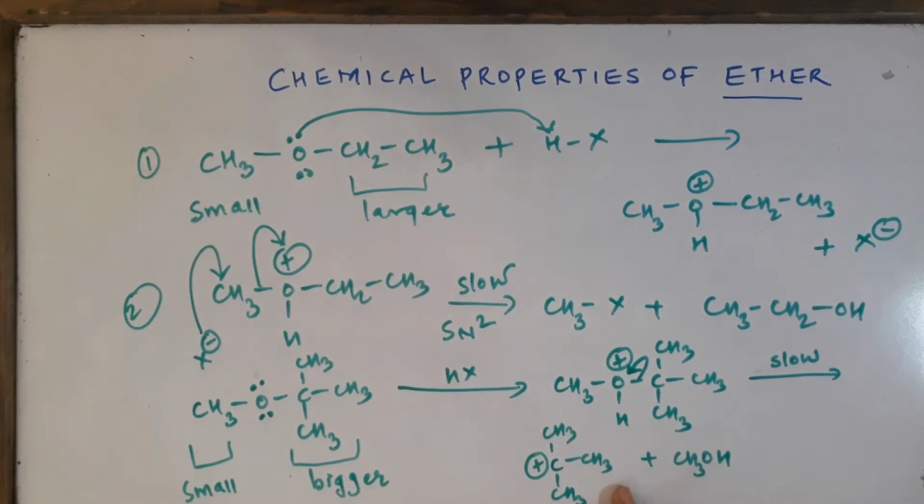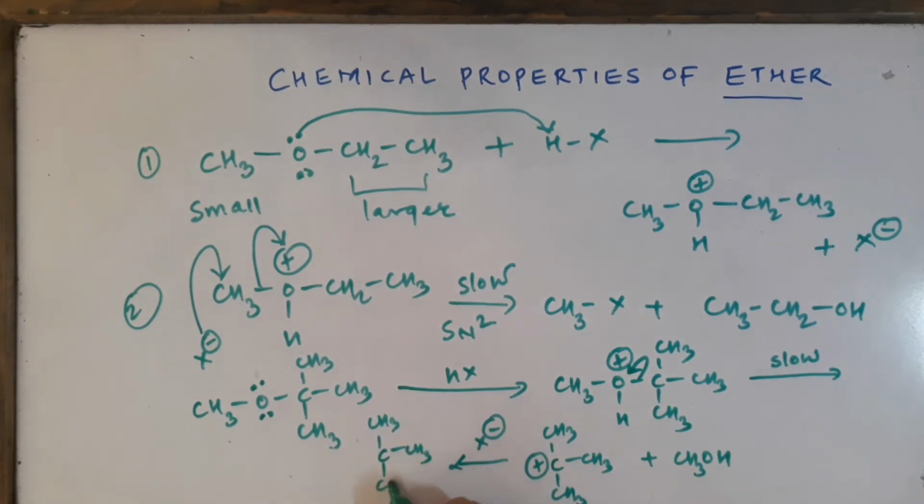And finally, what will happen in the last step? As we all know, in the last step, the X minus will attack the tertiary butyl carbocation and form the tertiary butyl iodide. So the structure is going to look like this, tertiary butyl iodide.